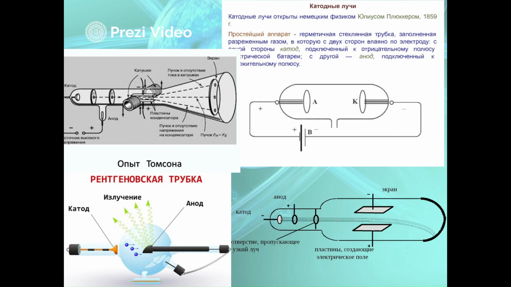Then Thomson began to be interested in cathode rays in general. Thomson decided that these cathode rays should be passed through an electric field, and whether they deviate or not would give us some reasoning about how these flows are charged. If they deviate, then most likely they are negatively charged.